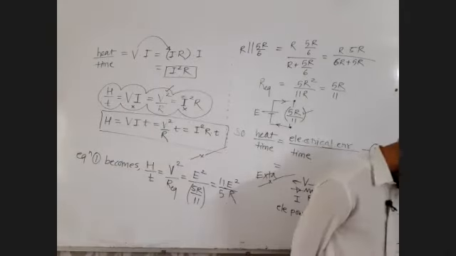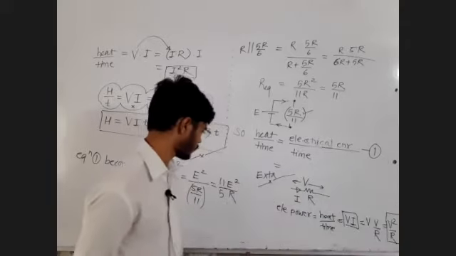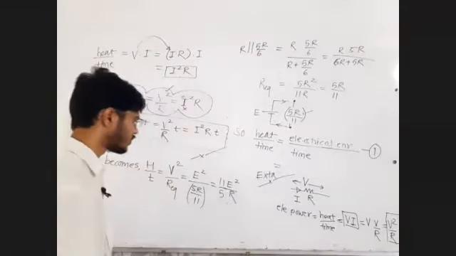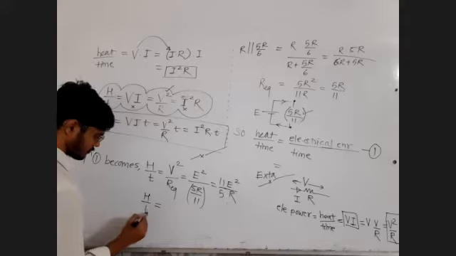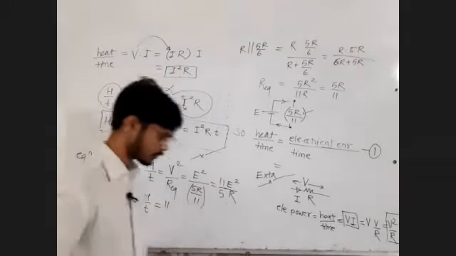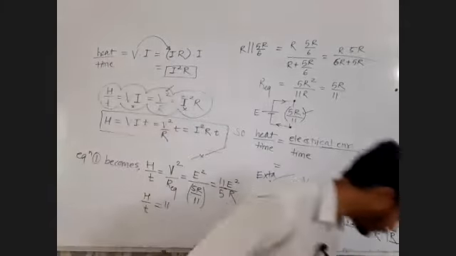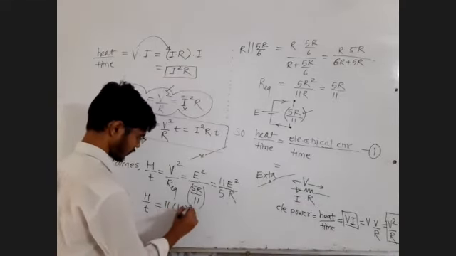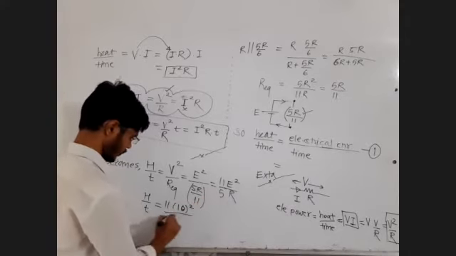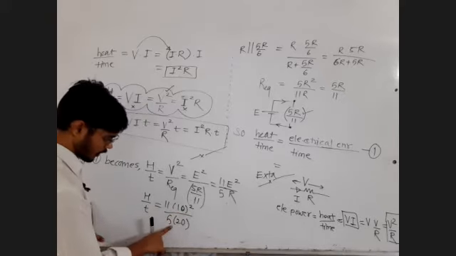Check what is their answer. Of course, this R they have written as 20 ohm. So their answer is 11 upon 100. That is okay, we can understand. The EMF E value is 10 volt and the R value is 20. So 11 into 10 square upon 5 into 20. 10 square is 100, 5 into 20 is also 100, so 100 upon 100 cancels.